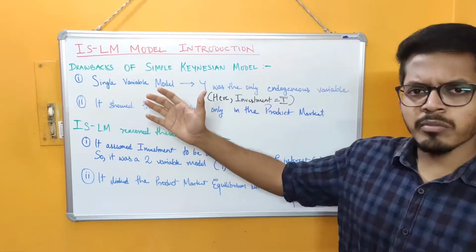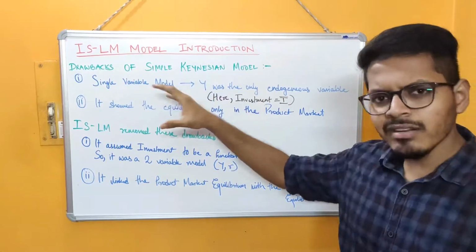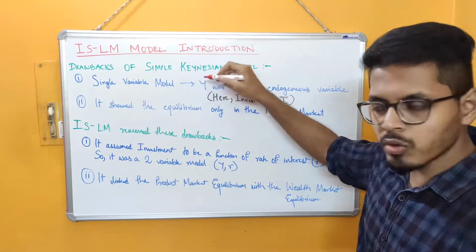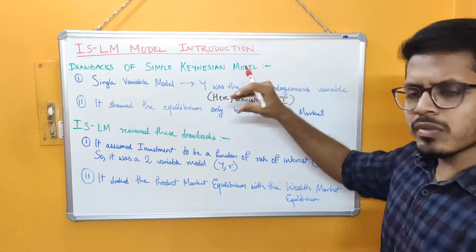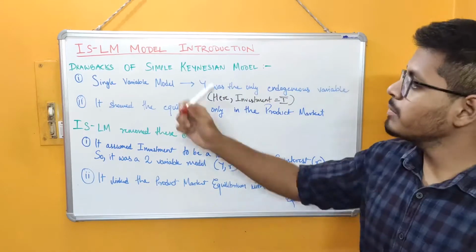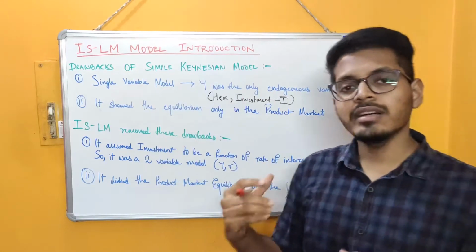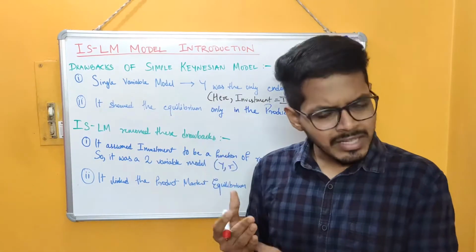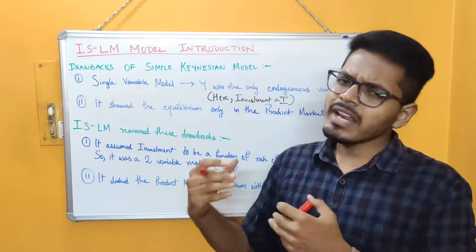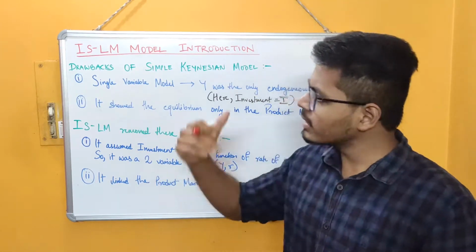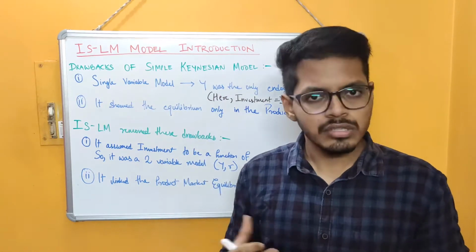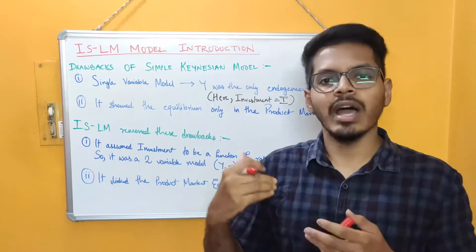The simple Keynesian model, as we know, was a single variable model. There was only one variable in the entire model, which was output y. So this was the only endogenous variable, and this was the reason why the simple Keynesian model faced criticism, because there are several other variables like the money supply, the wage rate, the rate of interest, the price level. These variables were assumed to be exogenous under the simple Keynesian model, but those variables in reality are not exogenous. So this assumption was somewhat unrealistic.